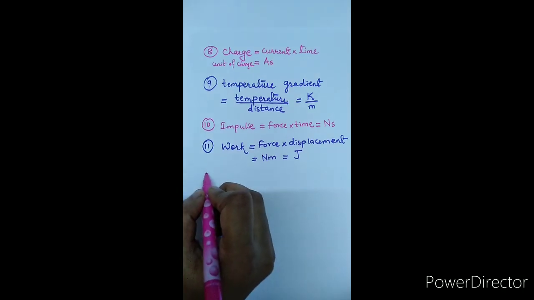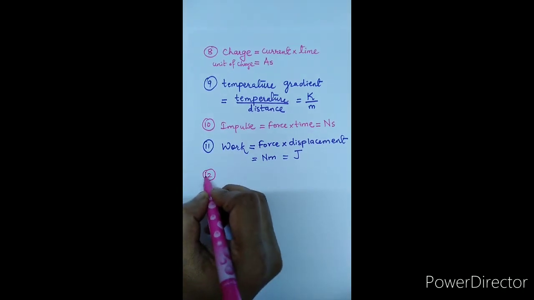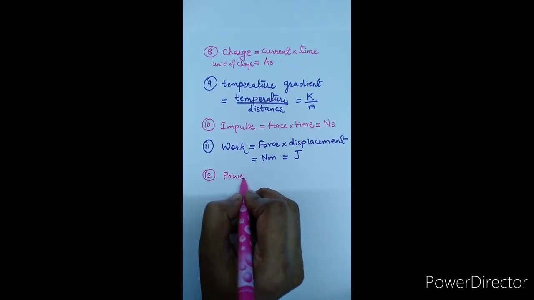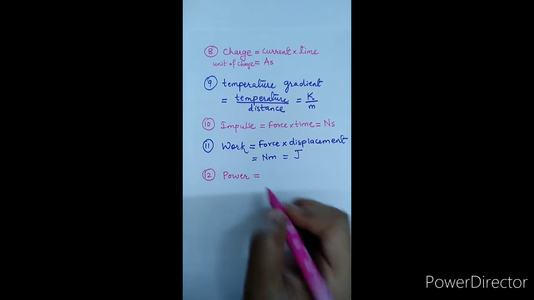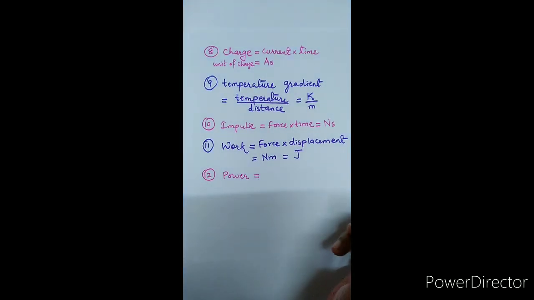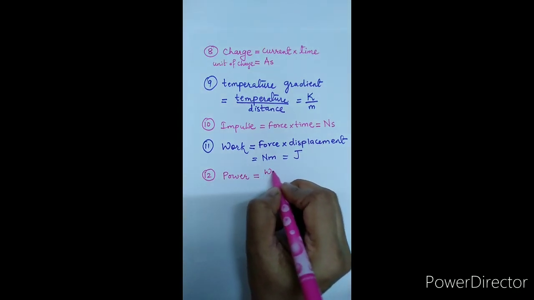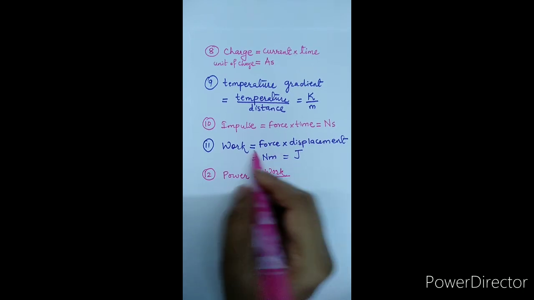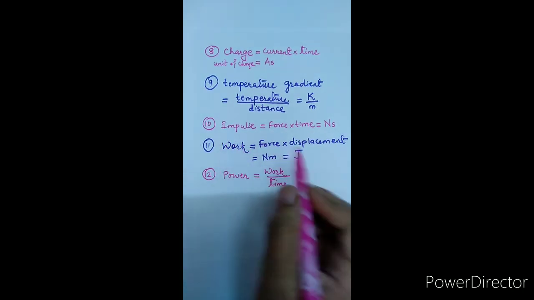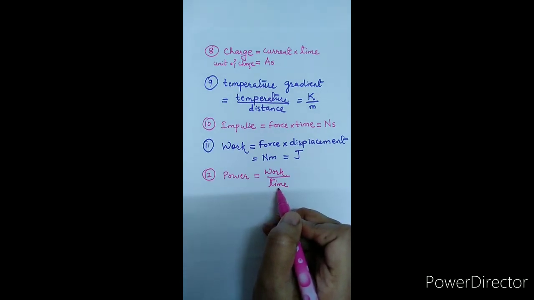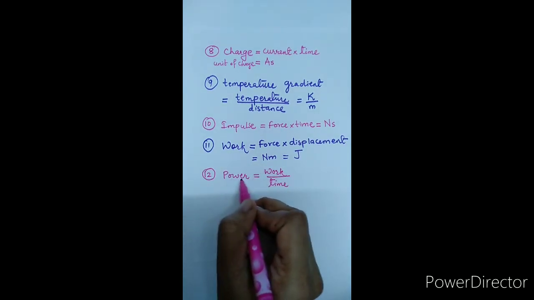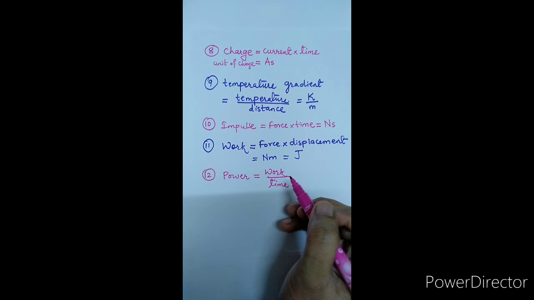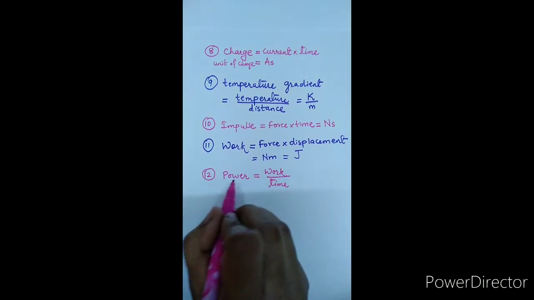The next example we have is power. Power is defined as the rate of work done, that is work upon time. As we know, work is the derived quantity and time is the fundamental quantity. So the power depends on the fundamental quantities length, mass and time, and hence power is said to be a derived quantity.